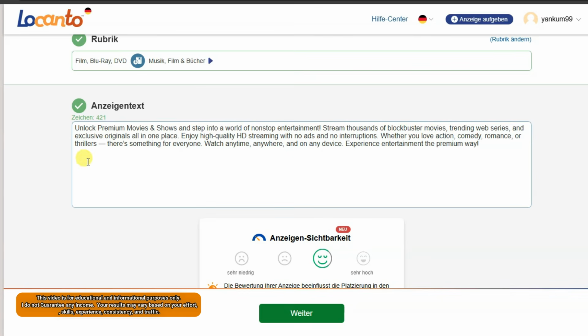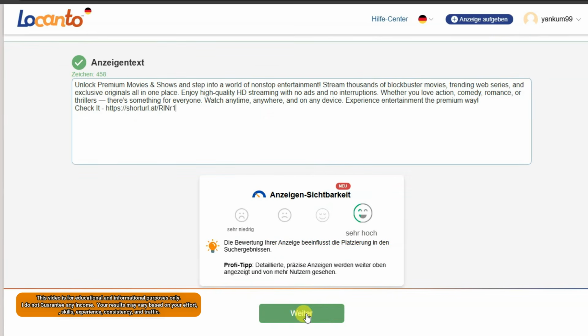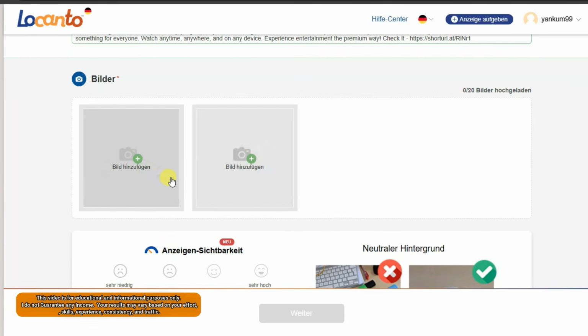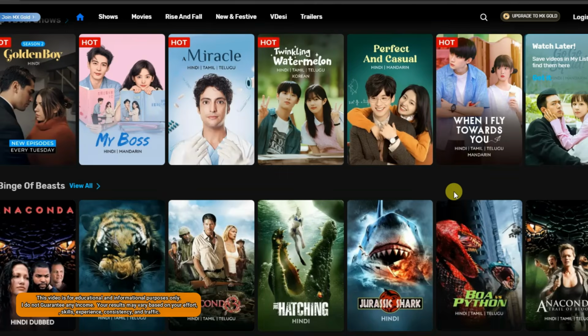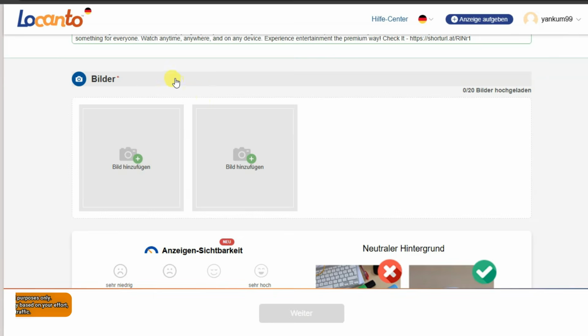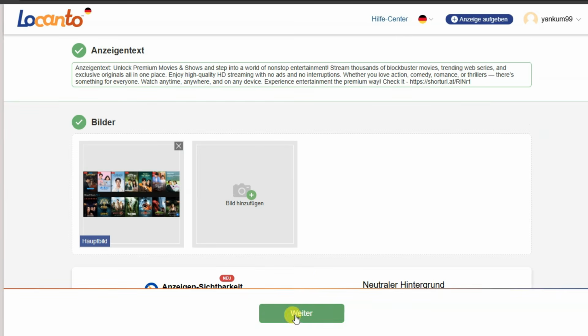Now you can go on this website. You can type your check it. You can paste your URL here. Now you can click on this button. You can upload your image. You can upload your movie poster. You can visit the MX Player platform. You can take a screenshot of this page. Now you can go on this platform. You can upload that screenshot. You can click on this button.